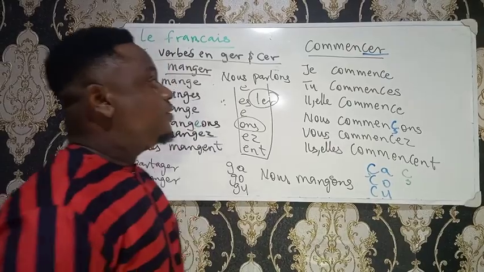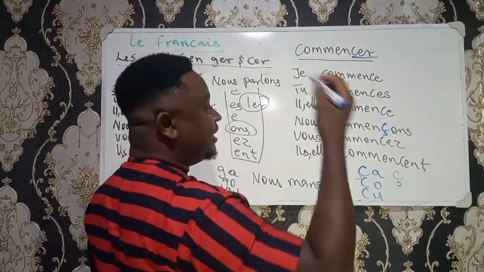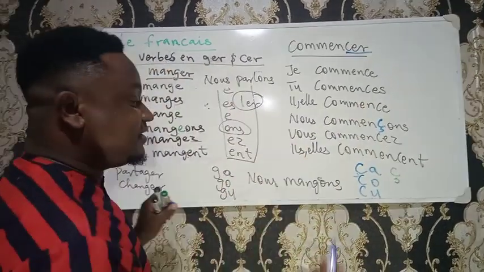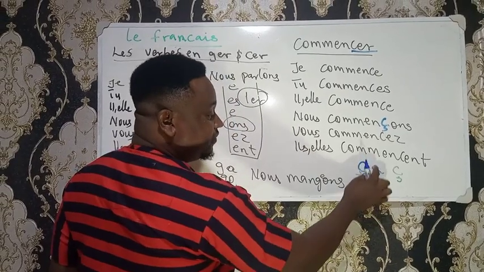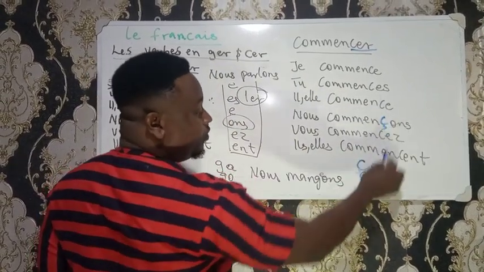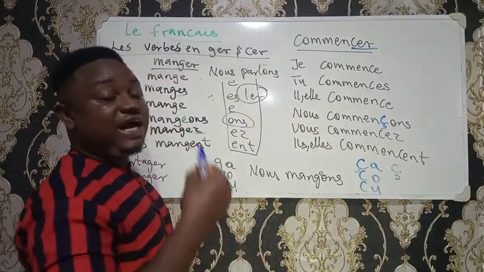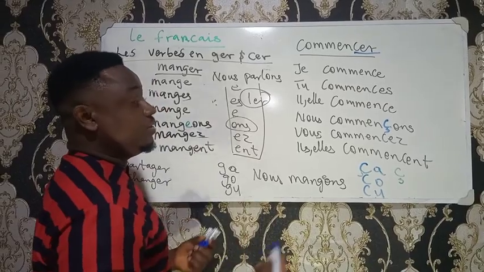Alright, so for the CER verb, like the verb commencer, remember that you have to put the cédille whenever the ending starts with any of these letters. Here we have O, that's why the cédille is under the C to keep the C as S in pronunciation because of the uniformity. It's a regular verb.